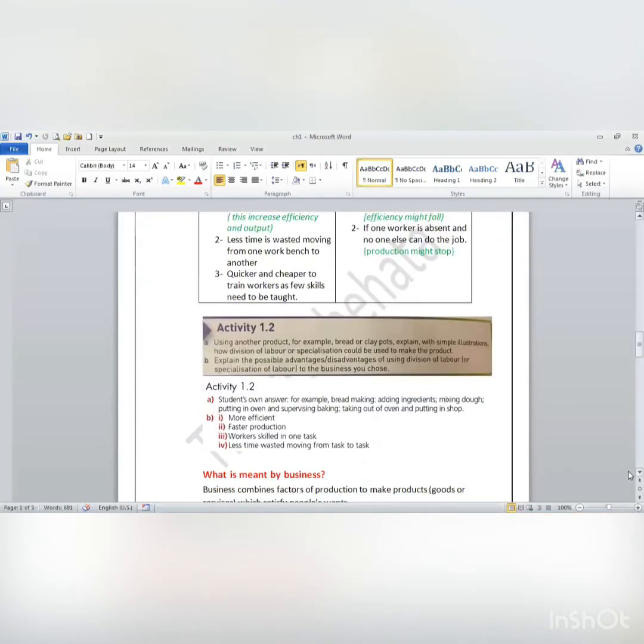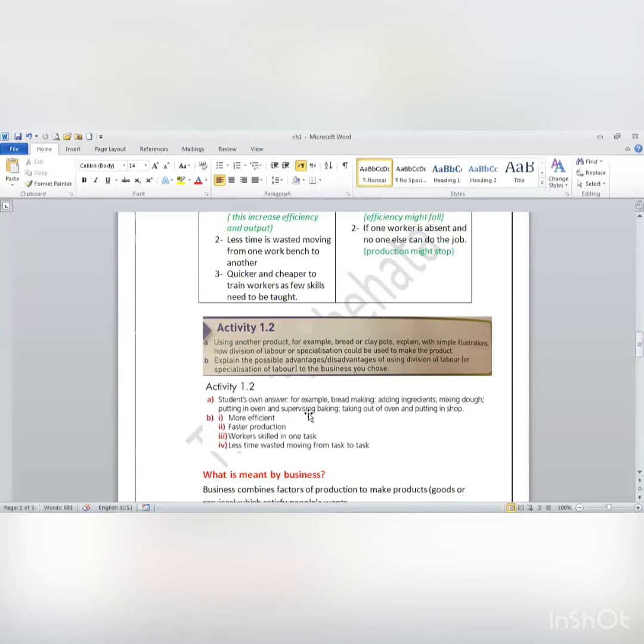Now let's take a case study applying division of labor. Using another product, for example, bread or clay pots, explain with a simple illustration how division of labor or specialization could be used to make the product. I want you to choose one of them and apply division of labor. Let's take bread. Now, when I'm going to take bread, I want to divide making bread into tasks. So first, someone is going to add ingredients together: butter, flour, and yeast. All this, you're going to add together.